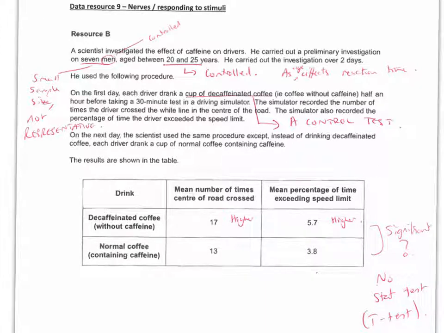The question is: drinking decaffeinated coffee makes us all drive less safely. The agreed points are that the values are higher here and higher there. But there are lots of disagreed points. There's no statistical test or t-test, so we don't know if there's a significant difference. The small sample size means it's not representative. The question says it makes us all drive less safely, and we've only tested men and only young age groups, so we don't know if there are similar effects on older people or women. They might be affected differently.